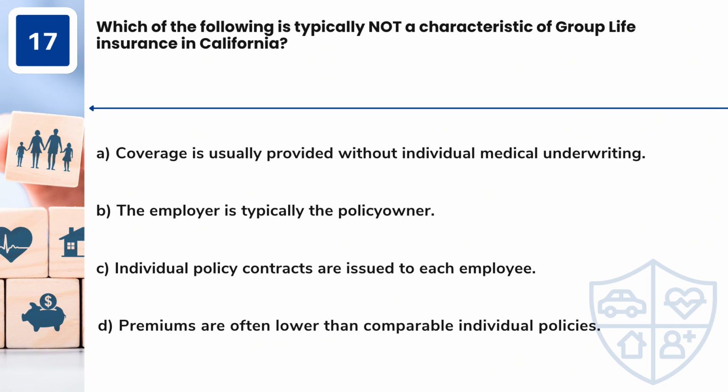Question 17. Which of the following is typically not a characteristic of group life insurance in California? A. Coverage is usually provided without individual medical underwriting. B. The employer is typically the policy owner. C. Individual policy contracts are issued to each employee. D. Premiums are often lower than comparable individual policies.